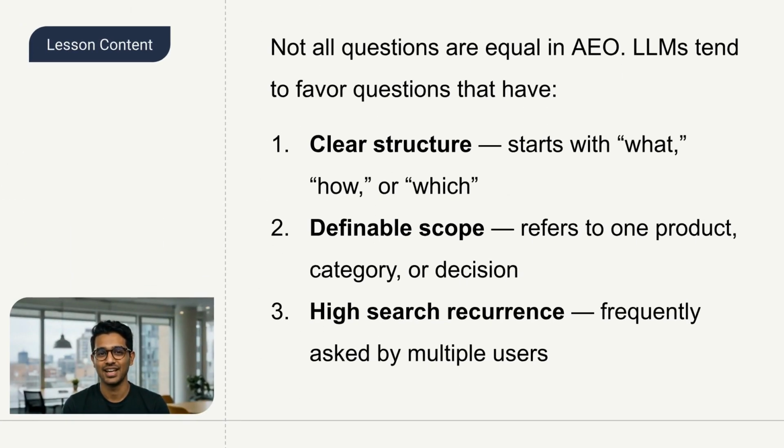Now that you know the types of questions, let's see what makes one strong for AEO. Not all questions are equal. AI prefers clear and focused ones. First, a clear structure, starting with what, how, or which. Second, a definable scope, focused on one product or topic. Third, high search recurrence, asked by many users. When your content targets these, your brand is more likely to be cited by AI.